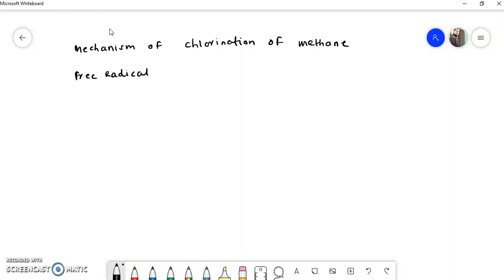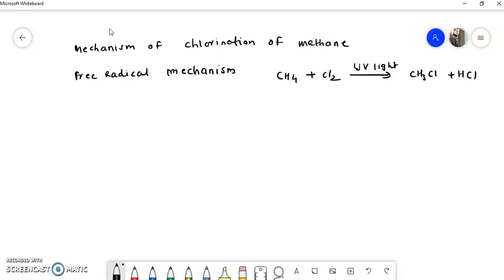Free radical mechanism. What is free radical mechanism? A mechanism in which free radicals are involved is called a free radical mechanism. I have already written the reaction, I will write it once again here. Methane, CH4, plus Cl2 in presence of UV light, forms CH3Cl plus HCl. So we have to study the mechanism of this reaction.